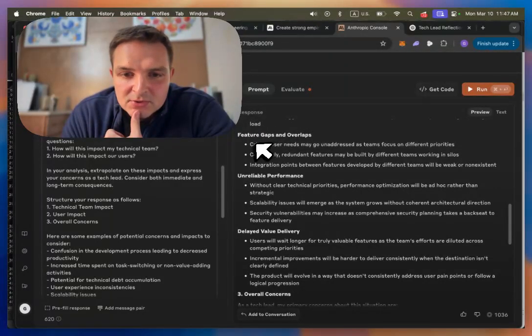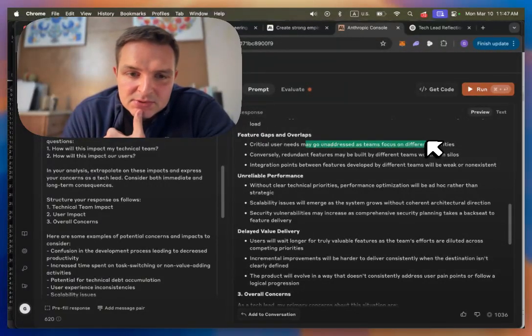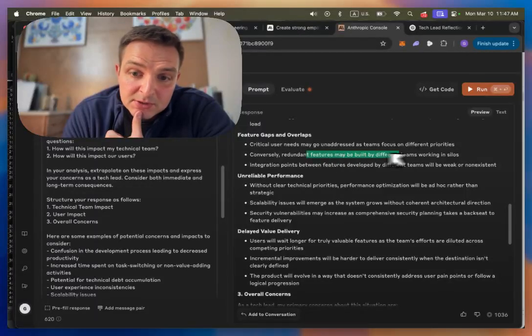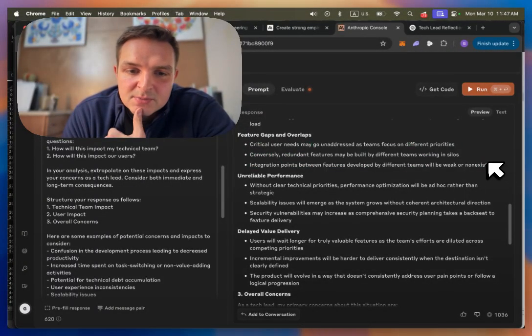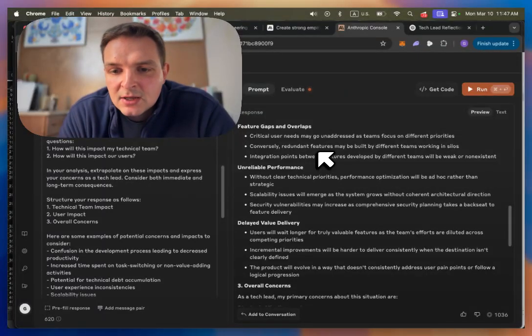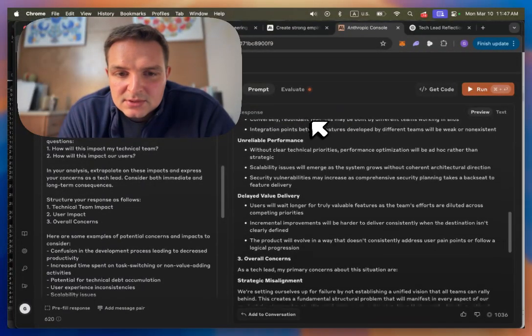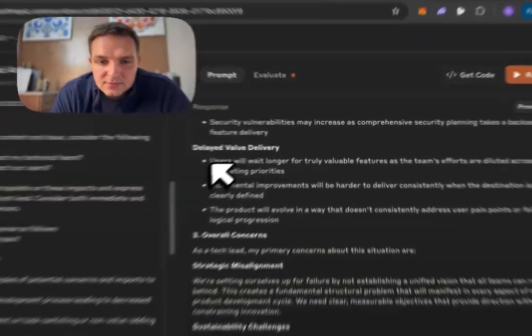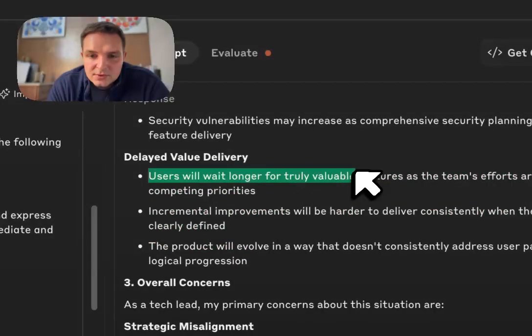Feature gaps and overlaps critically should go unaddressed. Teams focus on different priorities. Redundant features may be built by different teams working in silos. It just pains me to read this. Integration points between different teams will break or be non-existent. Yes. Unreliable performance, delayed value delivery, users will wait longer for truly valuable features.